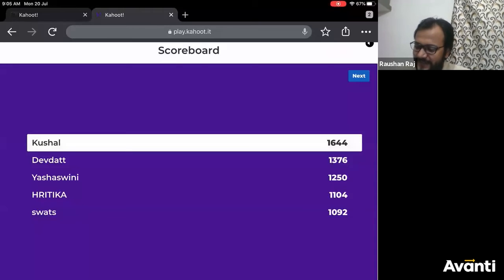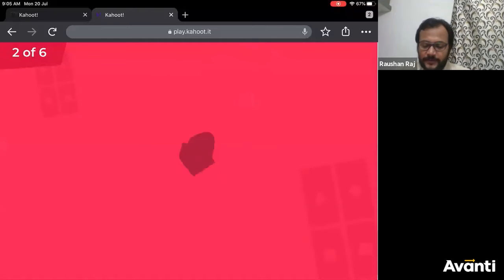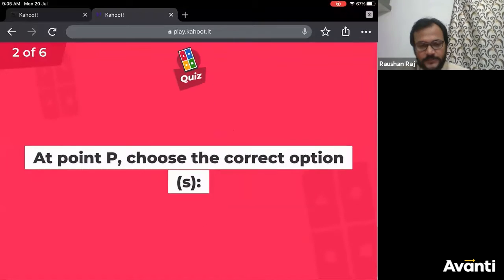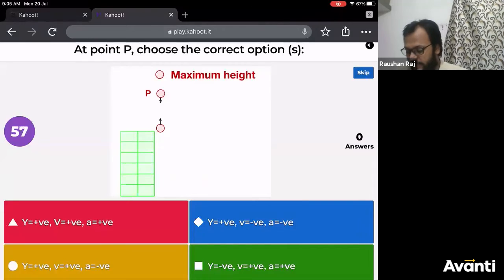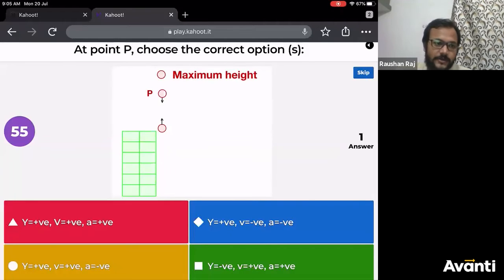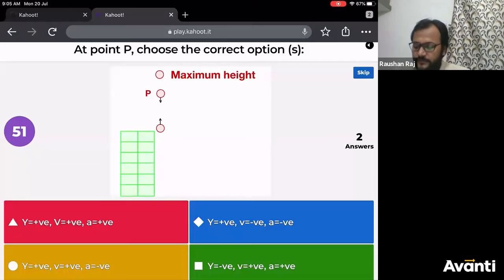चलो नेक्स्ट वन. So second question, it's also a multi select. Please select multiple options if you believe that multiple options are correct. Same question, but now when the body is coming down after reaching the maximum height, so at this point P, what are the signs of position, velocity and acceleration?